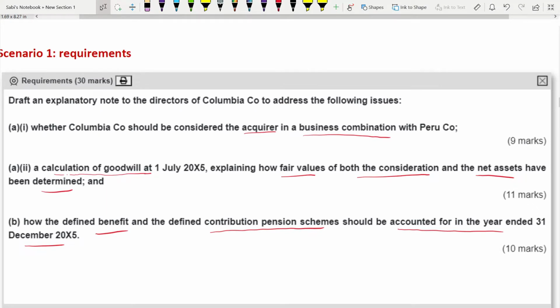Before I go to the case study, let me tell you one thing, especially about the first one: consider who should be the acquirer. I have very recently covered a video on business combination, IFRS 3, where we had to go through certain steps. What are they? Number one, you have to identify who is the acquirer. Then you have to identify the acquisition date. But in the past papers, you have never seen a question which says that you have to consider who is the acquirer. Usually they tell you who is acquiring the company. So we know the parent, we know the subsidiary, right? This is a unique type of question that came from March-June 2021.